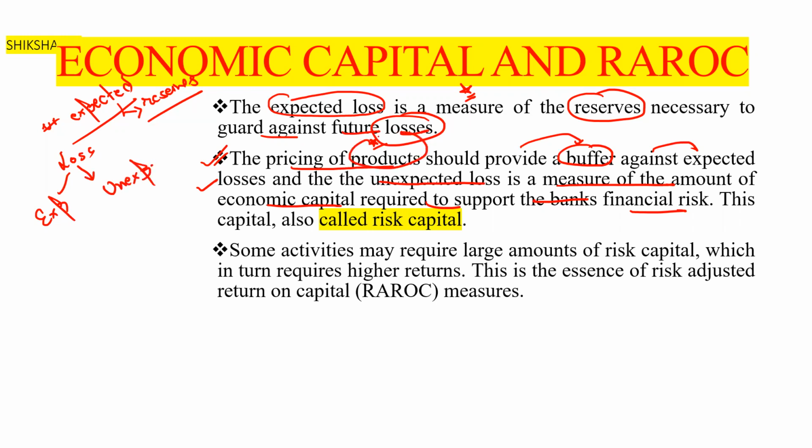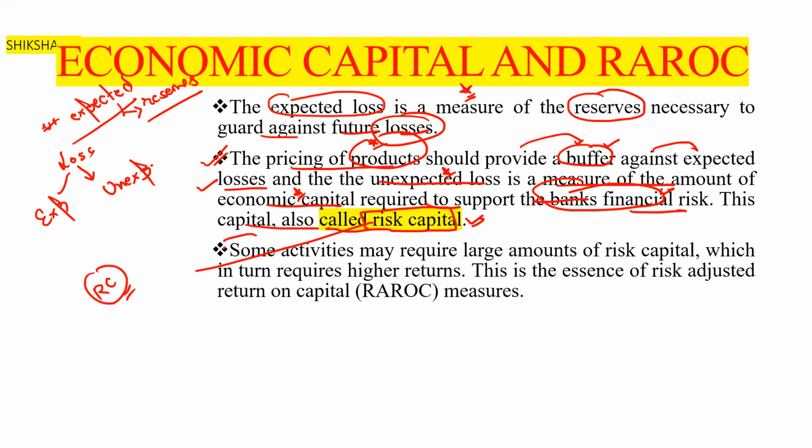The pricing of products should provide a buffer against expected losses, and the unexpected loss is a measure of the amount of economic capital required to support the bank's financial risk. This capital is also known as risk capital, the capital which protects us from the unexpected loss. In this session we will discuss how to calculate the risk capital.